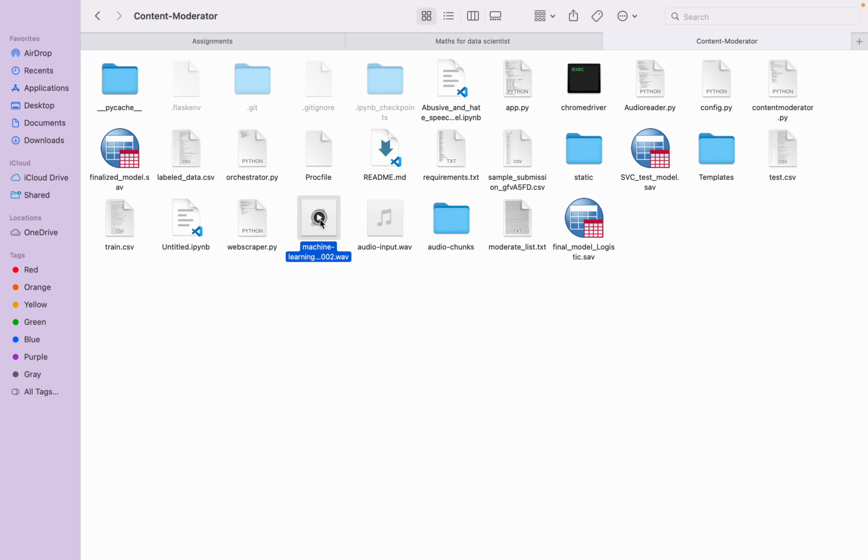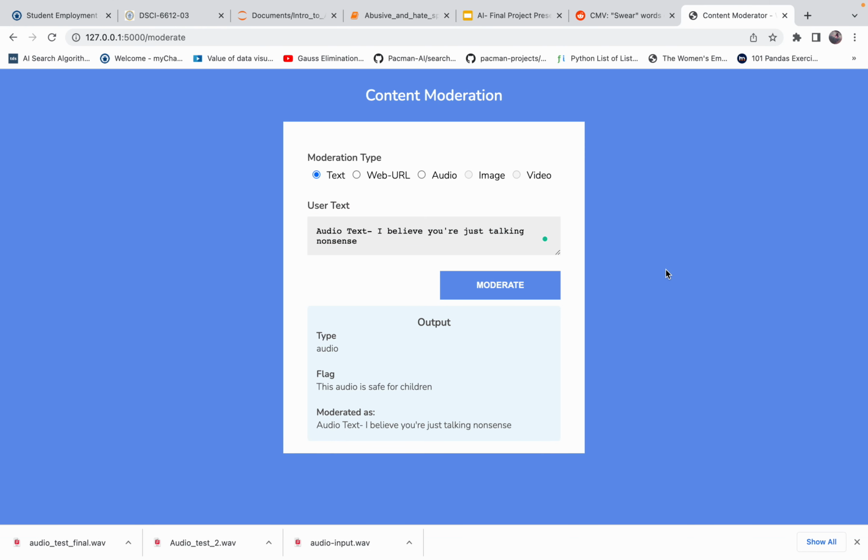So this is the file that I've input. So yes, this is it. We have made a platform that takes the input from users, whether it be text or the URL of any web page, or audio. It will read those files and we will pass that to the model and then it will do its job. It will determine whether it is safe for children or not, whether it's abusive or not. So that's it. Thank you so much.